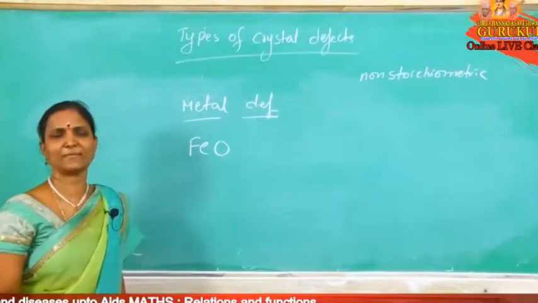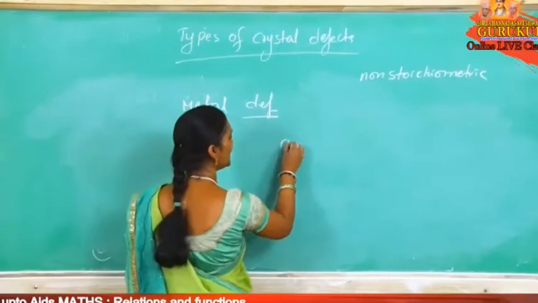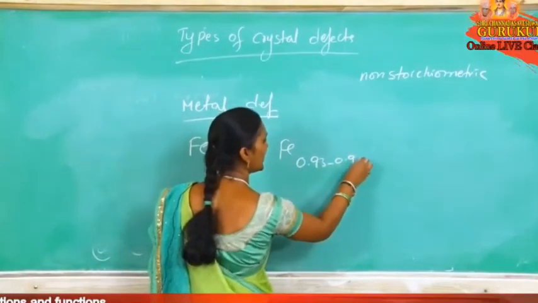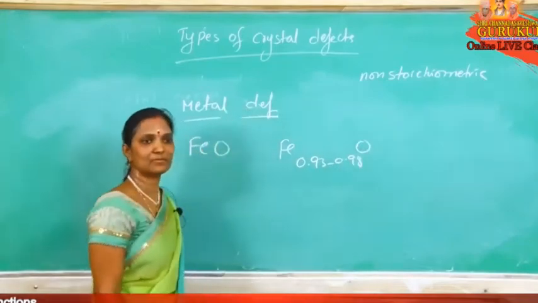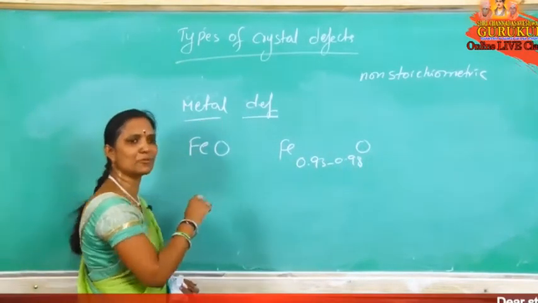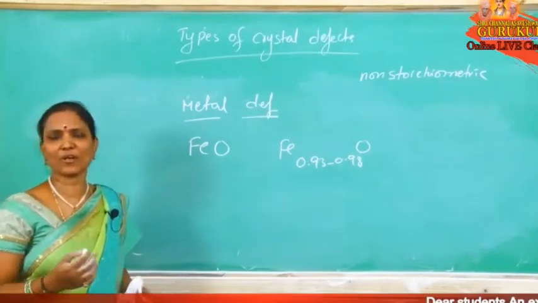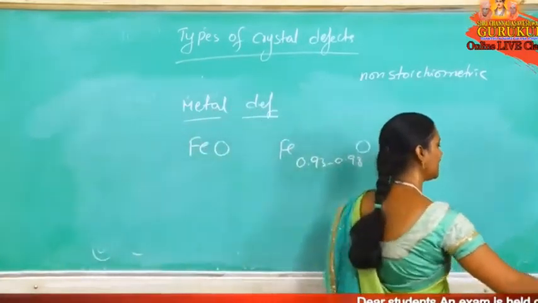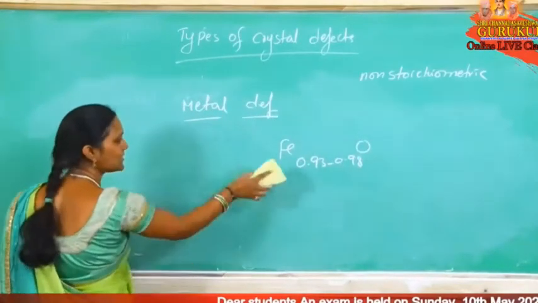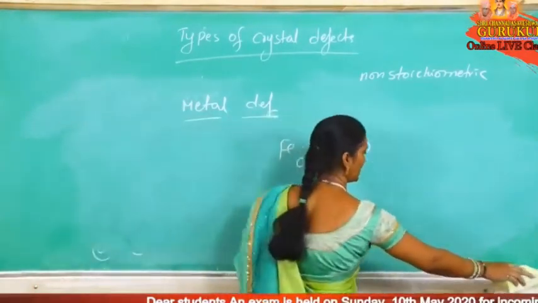But most of the time it is not exactly FeO, it is like Fe0.93 to 0.98 O. Like a different formula there, not exact FeO. Why not exact FeO? What happens here? The defect is the metal deficiency defect. The formula is not FeO, it is a non-stoichiometric formula.